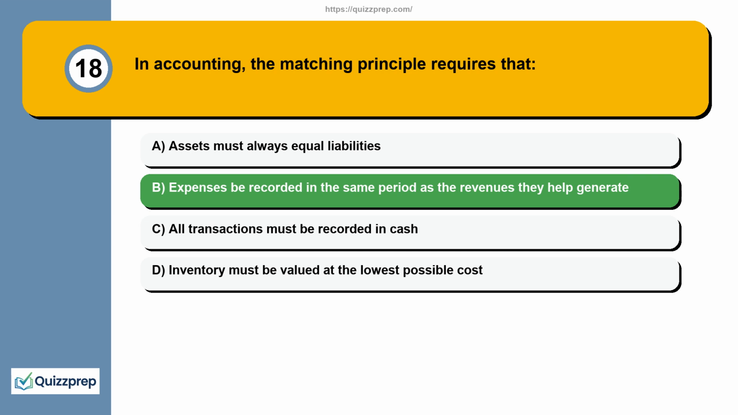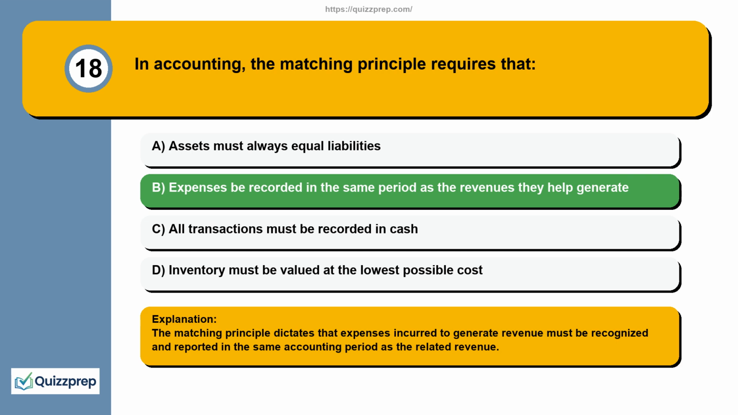Expenses be recorded in the same period as the revenues they help generate. Explanation. The matching principle dictates that expenses incurred to generate revenue must be recognized and reported in the same accounting period as the related revenue.